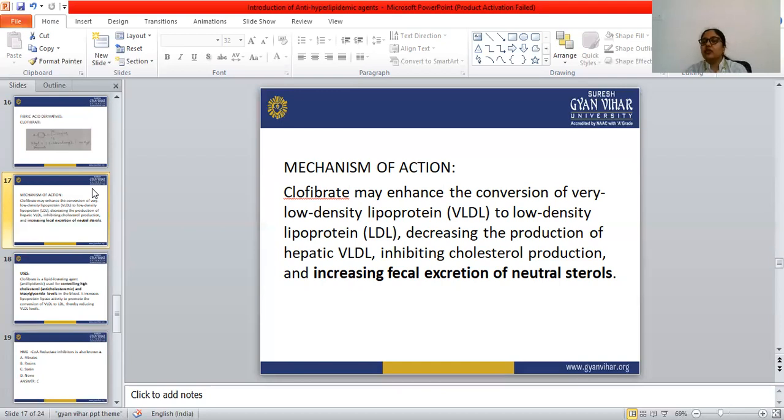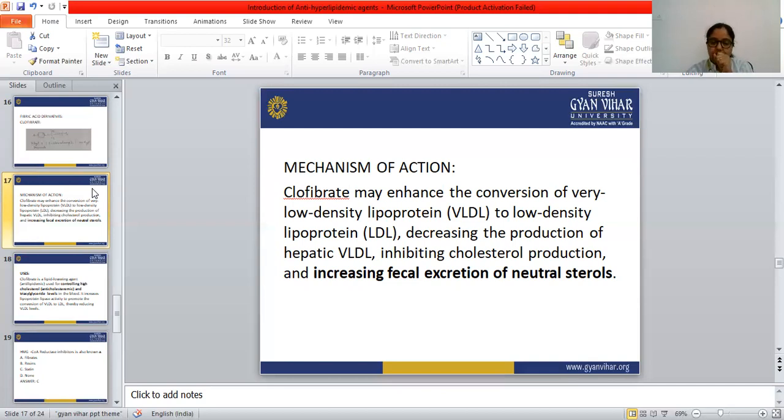So what is the main action of fibric acid? It mainly decreases the triglyceride level, but also decreases the LDL level, and it increases the HDL cholesterol. This fibrate also has the capacity to activate a protein.